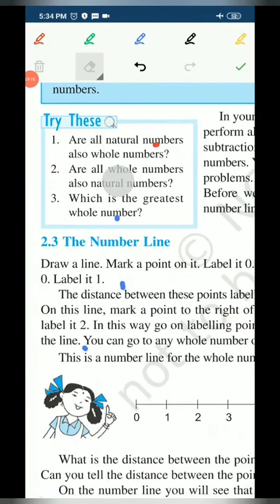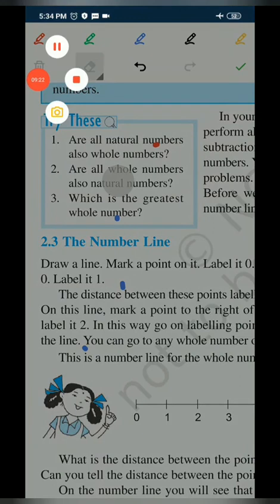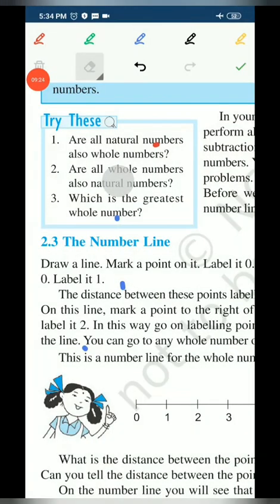So I hope it is clear to you what a number line is, and please concentrate on every subtopic, because we will be able to solve the questions only if we have understood the basic concepts of every subtopic.